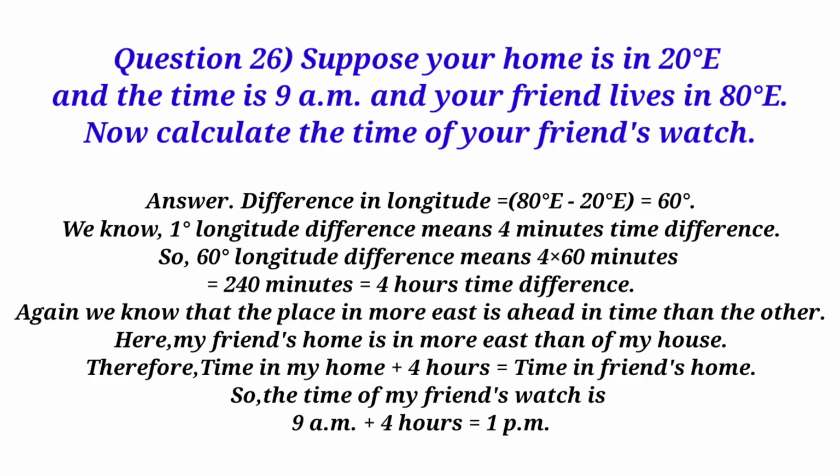Again we know that the place in more east is ahead in time than the other. Here, my friend's home is more east than my house. Therefore, time in my home plus 4 hours equals time in friend's home. So, the time of my friend's watch is 9 am plus 4 hours equals 1 pm.